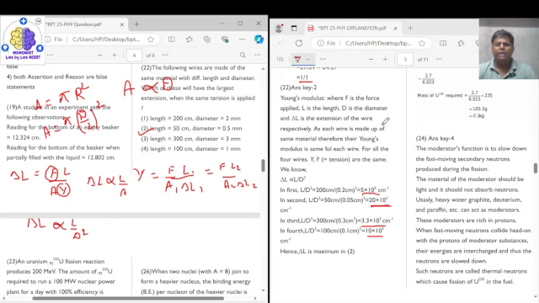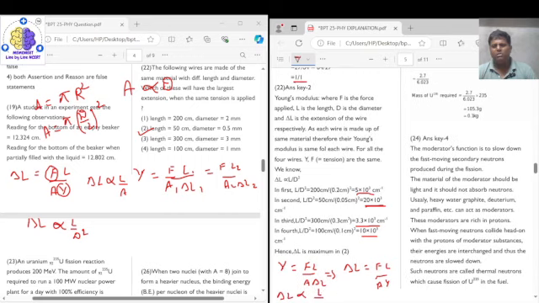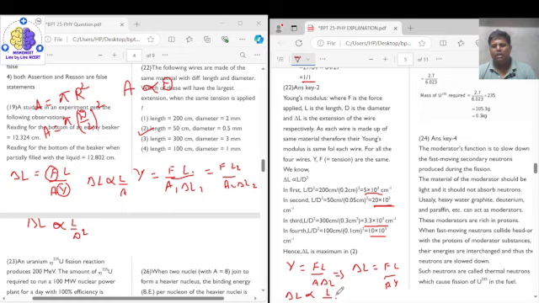What we are doing here is that we have the formula Y is equal to F into L upon A into delta L. From here we can say that delta L is equal to F into L upon A into Y. From here we can say that delta L is proportional to L upon A, and in place of A we can write D square.